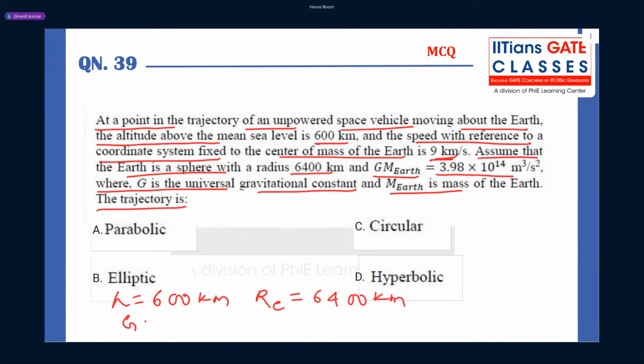They have given the GM_e value, 3.98 into 10 to the power 14 meter cube per second square. They also gave the velocity of the object, 9 kilometer per second. Now they asked which trajectory the object is in.